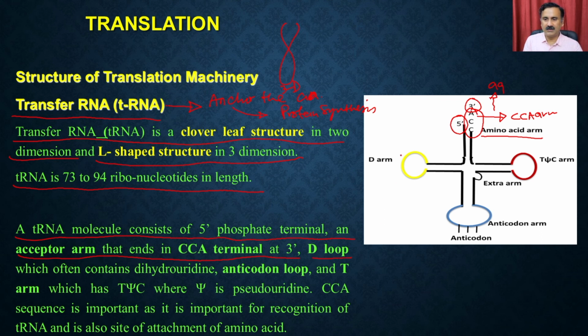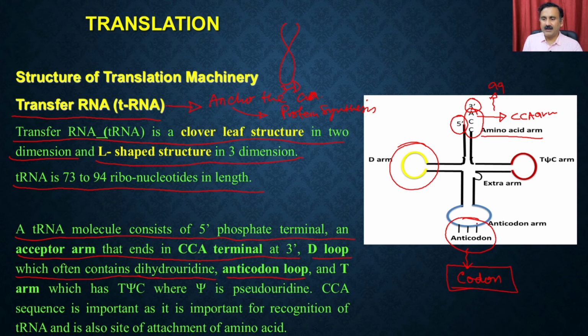Then you also have the D loop, which often contains some modified nucleotides like dihydrouridine. Then you also have the anticodon loop. The anticodon loop has the anticodon, and the purpose of the anticodon is to interpret the codon.